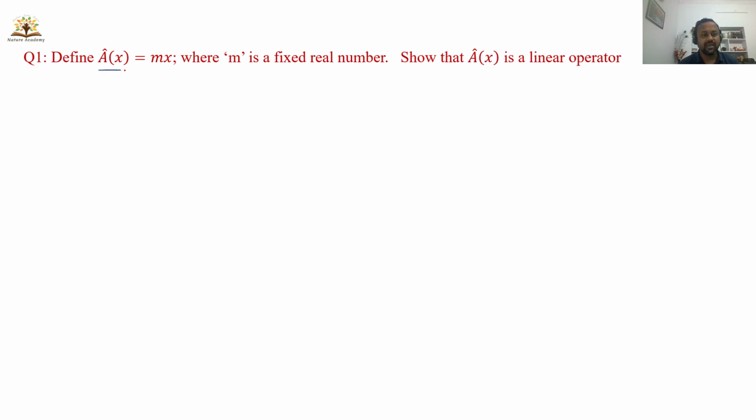Define A on x is equal to mx, where m is a real number. Show that the operator A is a linear operator. When A is operating on x plus y, you should get A of x plus A of y. Okay, so then we can say that the given function is a linear operator.